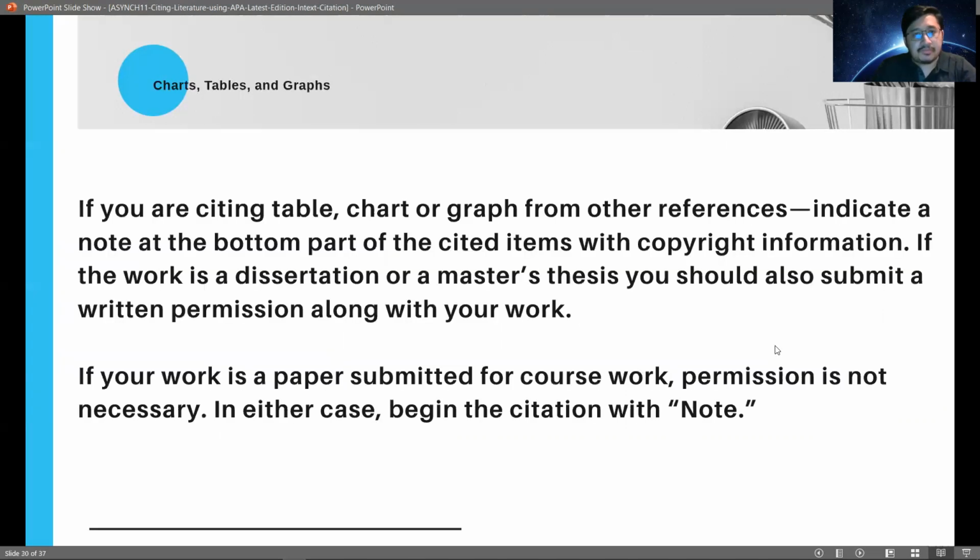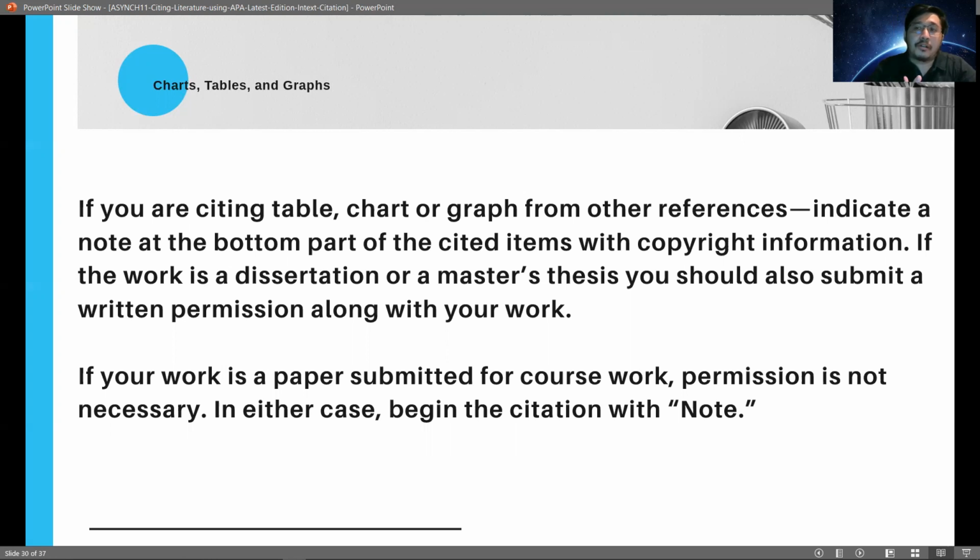Now, what if your cited information is from a chart, a table, or a graph? If you're going to cite a table, a chart, or a graph from other references, you have to indicate a note, rather, at the bottom part of the cited items with copyright information. If the work is a dissertation or a master's thesis, you should also submit a written permission along with your work.